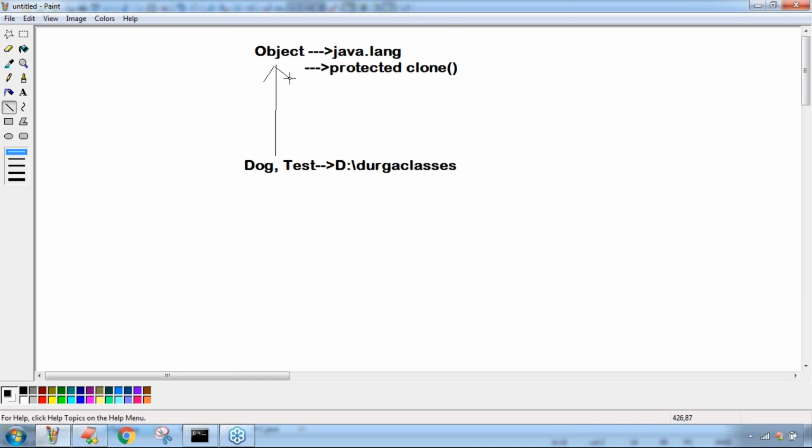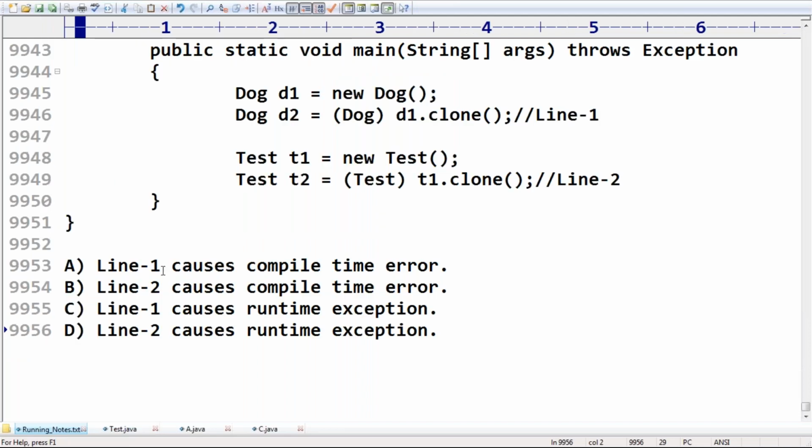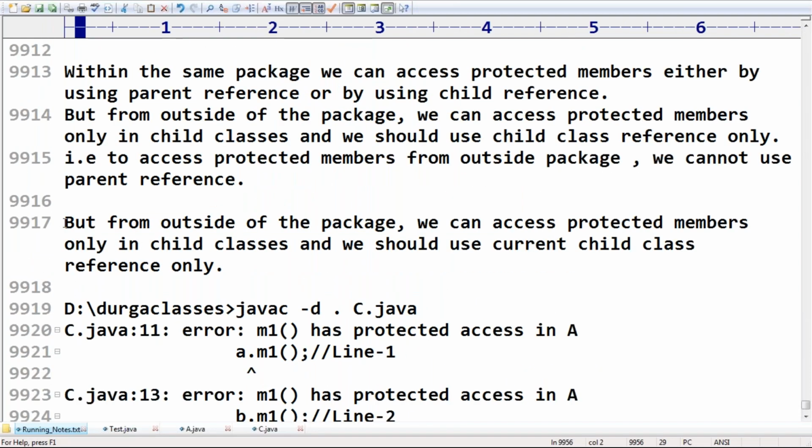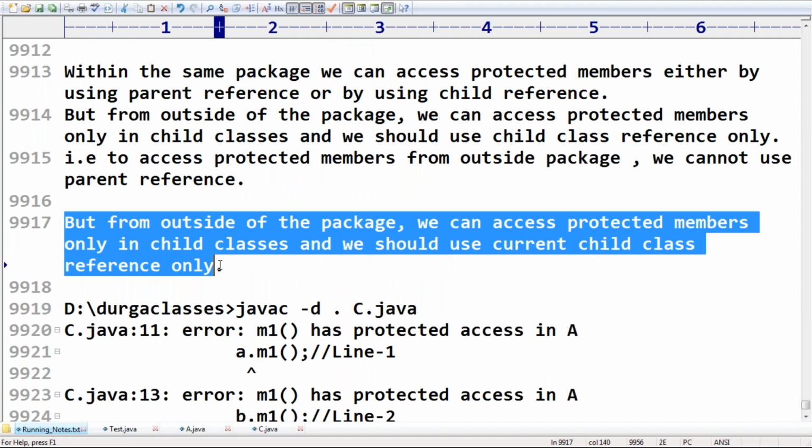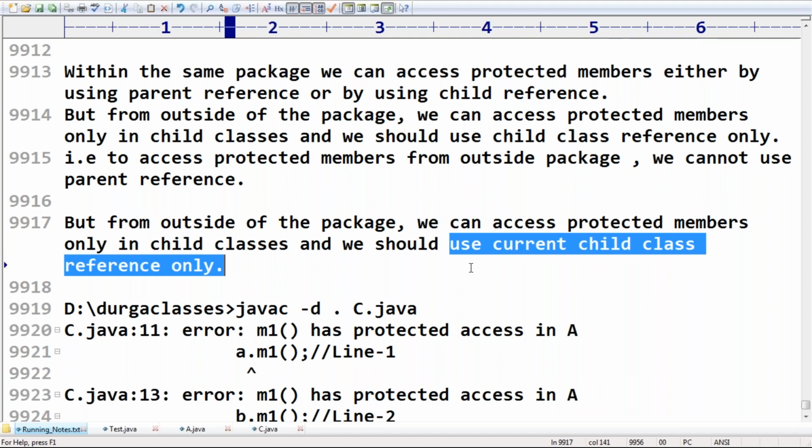But the most valuable, very important point I covered is this: from outside the package we can access protected members only in child classes, and we should use the current child class reference only. This line is the most dangerous line. Remember this one. What is the reason for that? Now observe this one.